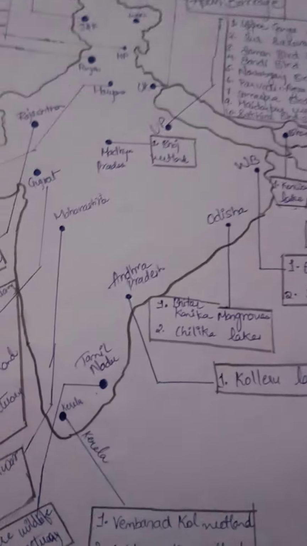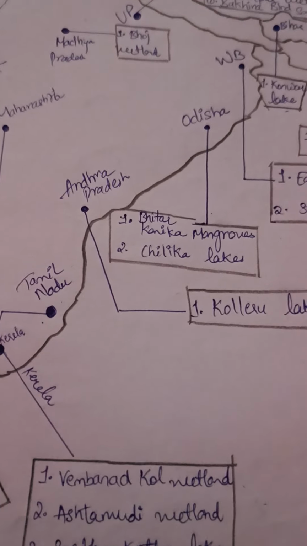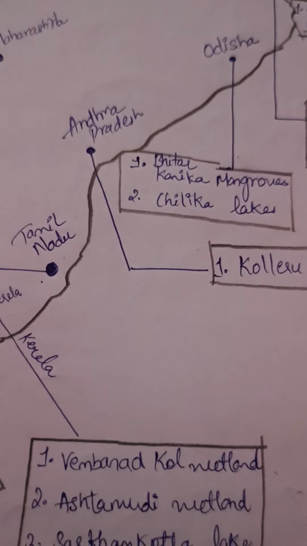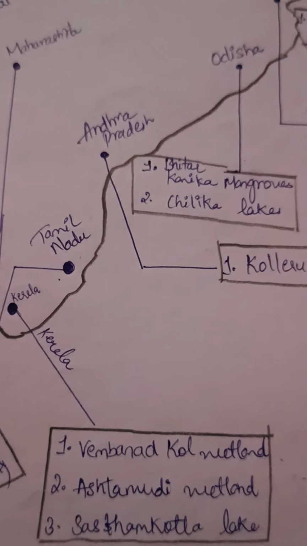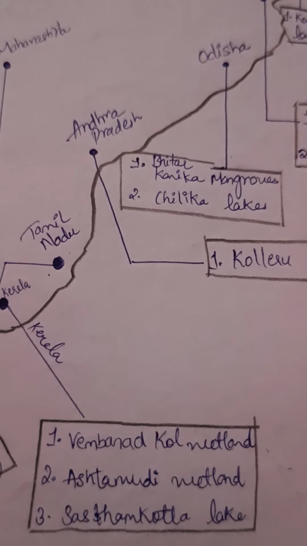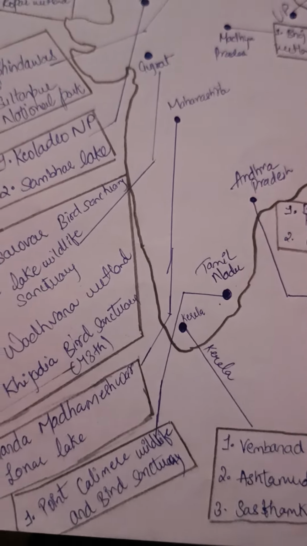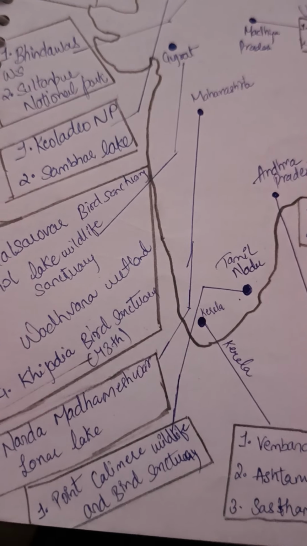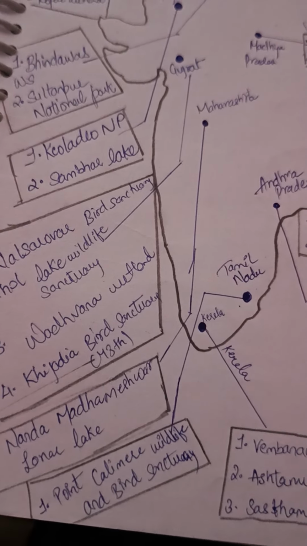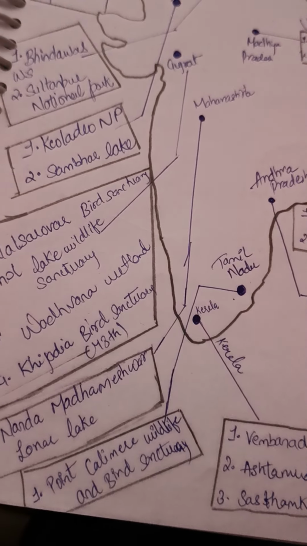Andhra Pradesh, Koleru Lake. And Kerala, Vembanad Kol Wetland, Ashtamudi Wetland, and Sasthamkotta Lake. And in Tamil Nadu, we have just one, Point Calimere Wildlife and Bird Sanctuary.